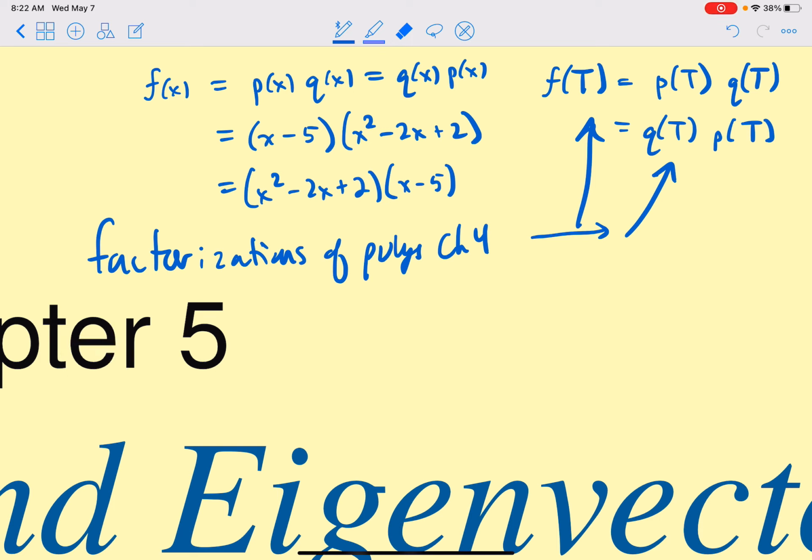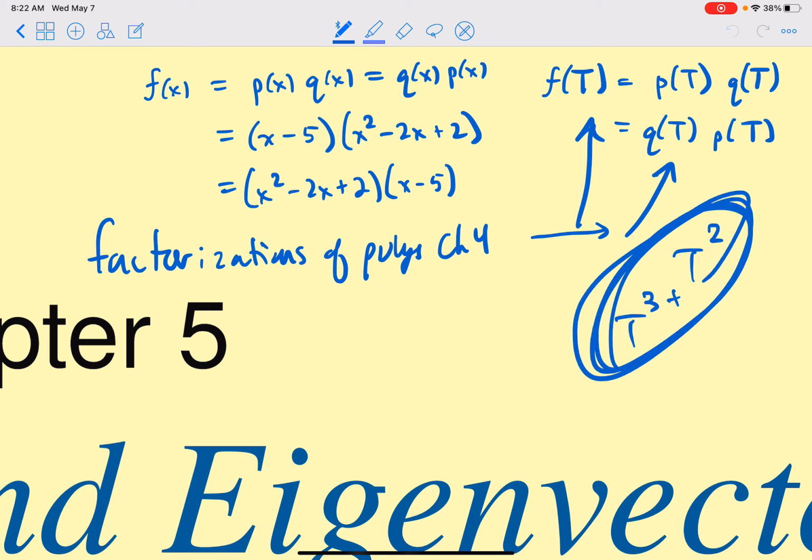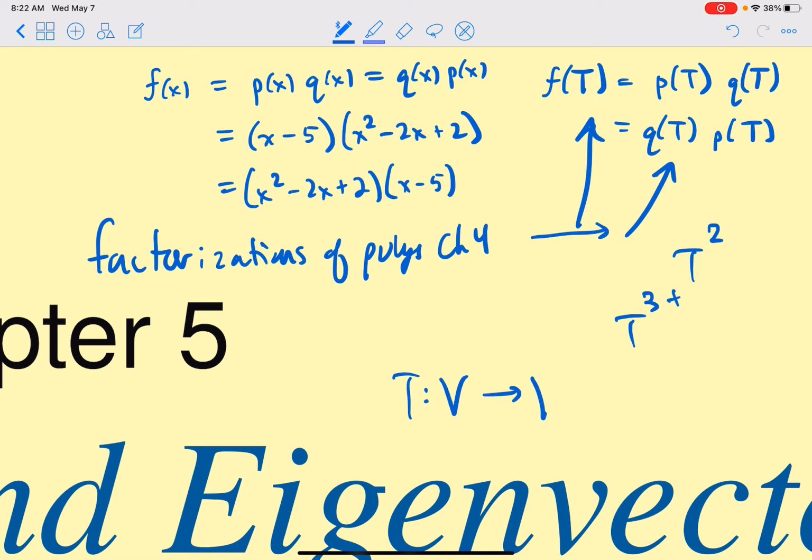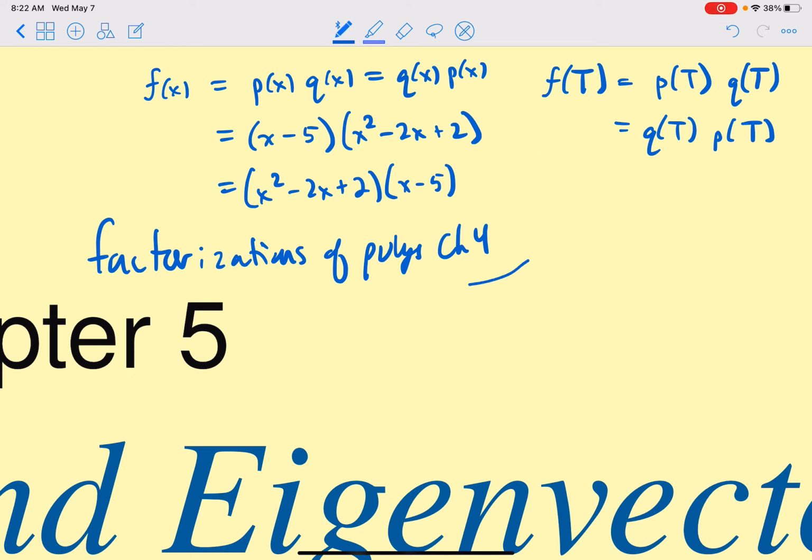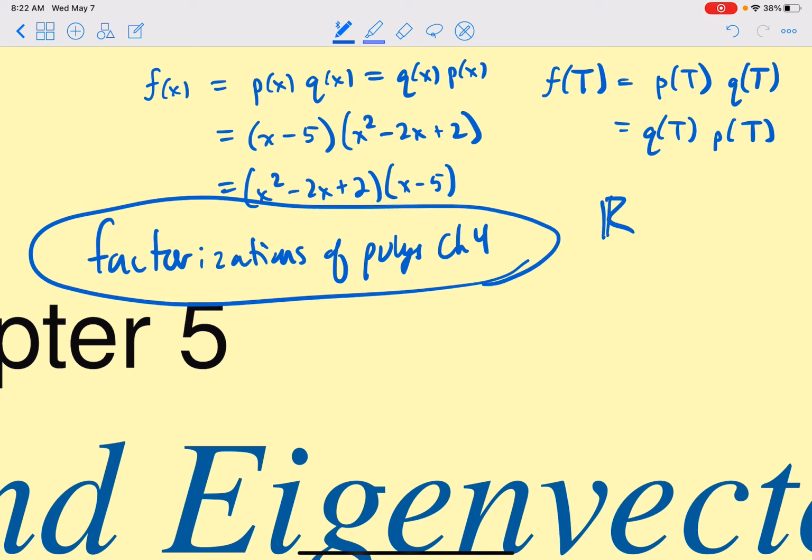Operators are things that we can do. We can square them. We can take them to the third. We can add them together now, and so we can get polynomials in the operators because they have the same input and output space. And that means we can apply our knowledge of polynomials. And we know a lot about polynomials. We know exactly how they factor over R. We know exactly how they factor over C.